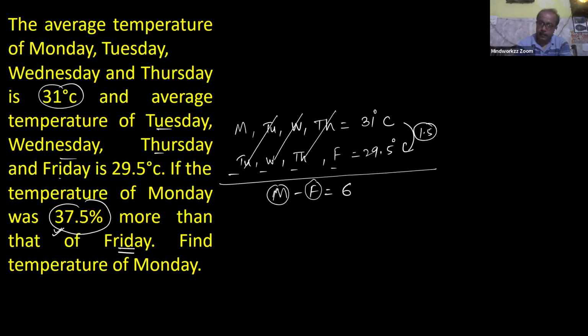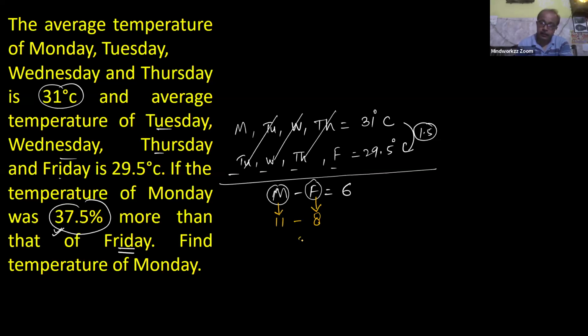With the help of this fraction value, you can easily establish a relation between Monday and Friday. So if you take Friday temperature equal to 8 units. Why 8? Because in this fraction 3 by 8, the comparison is obviously with the total value. So comparison is given for Friday. If Friday is equal to 8 units, then Monday is 3 more than 8. It means 11 units.